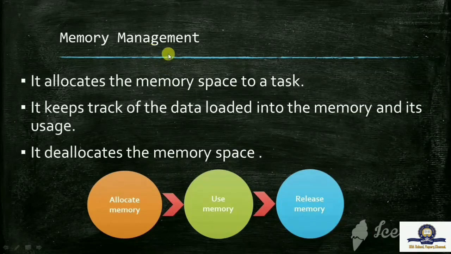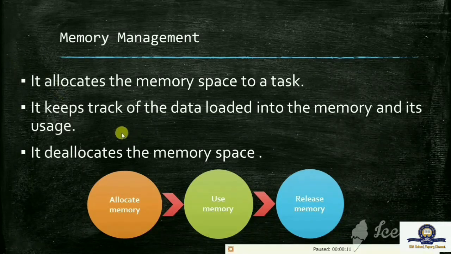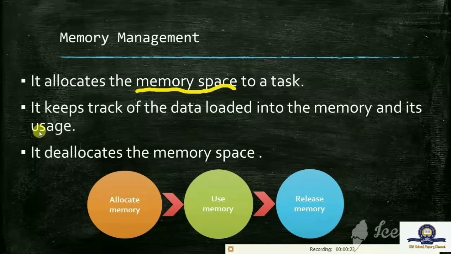Next we will see about memory management. An operating system performs the following roles in memory management. The first one is it allocates the memory space to a task. It keeps track of the data loaded into the memory and its usage. After allocating the memory, it will store the data in the memory.